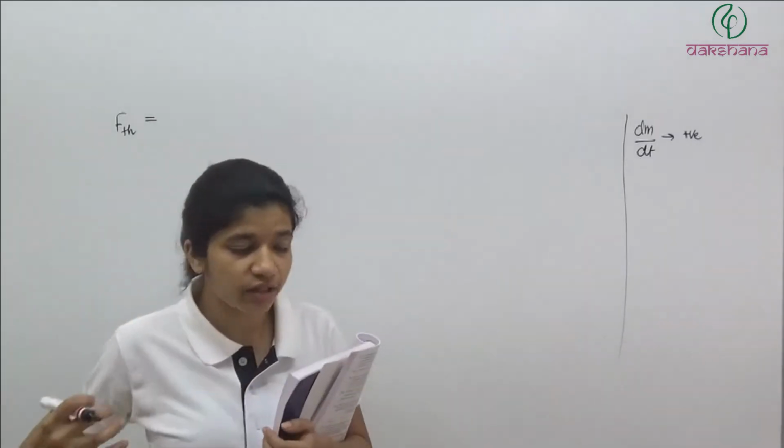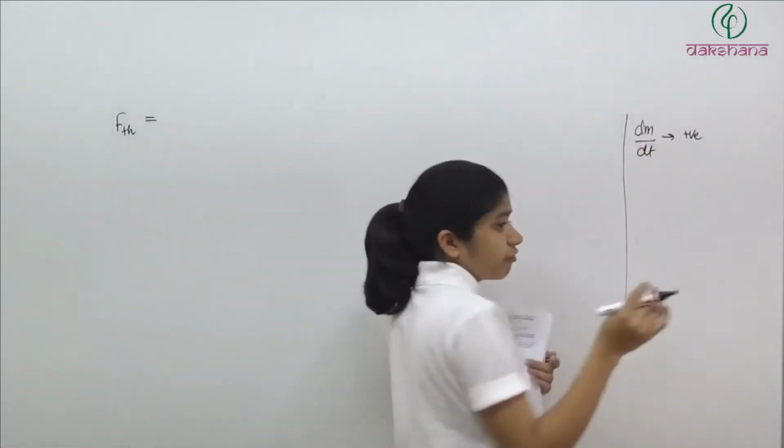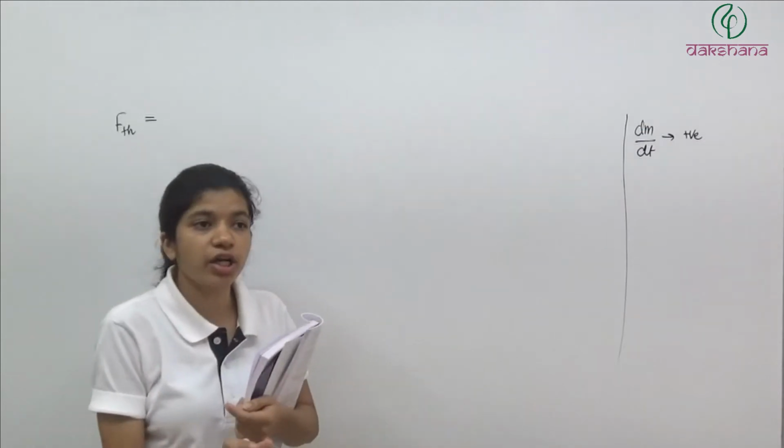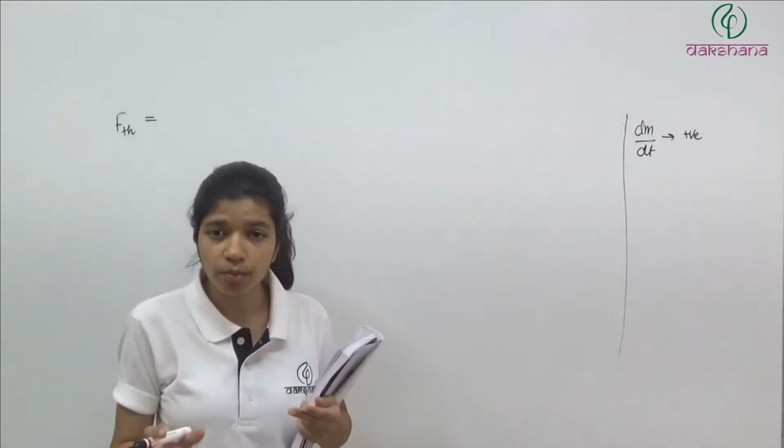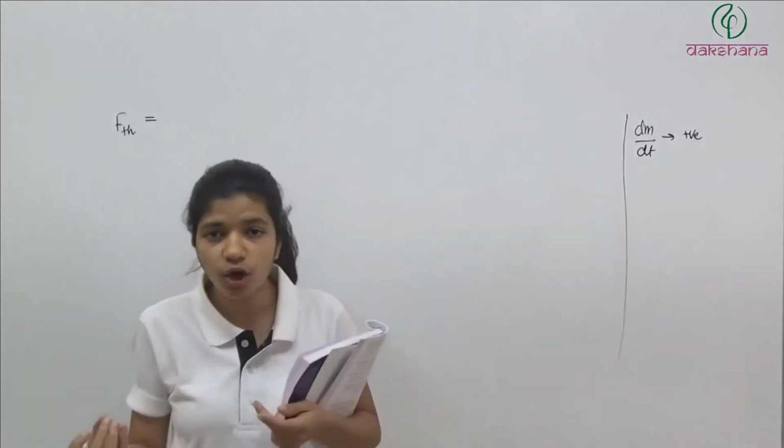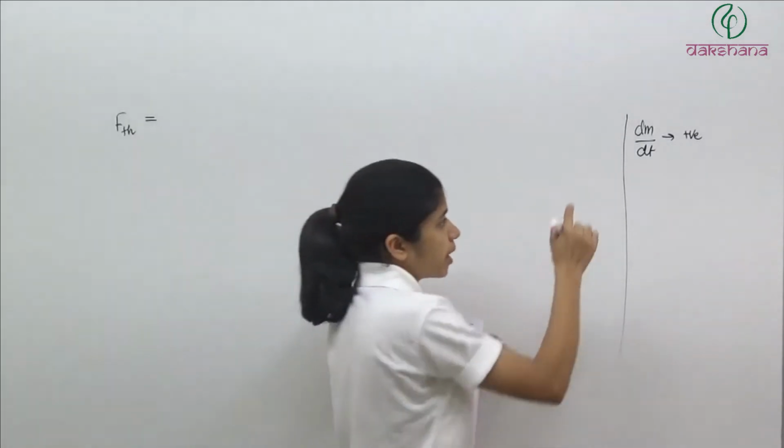If mass is leaving, then what is happening? While deriving, we took a mass m and some mass dm leaving that object. So dm by dt is positive.